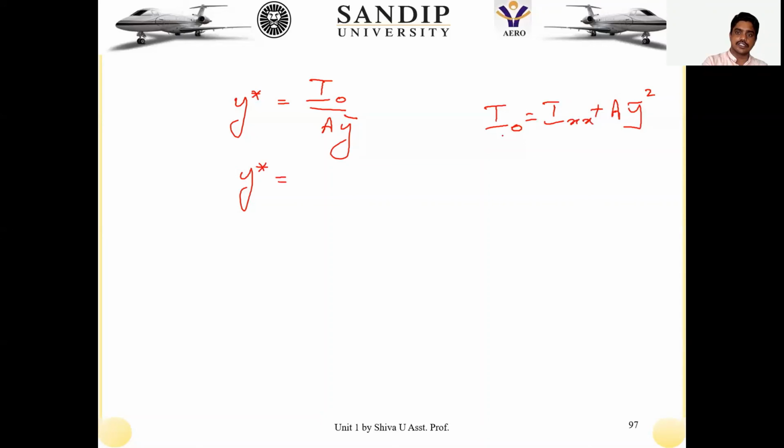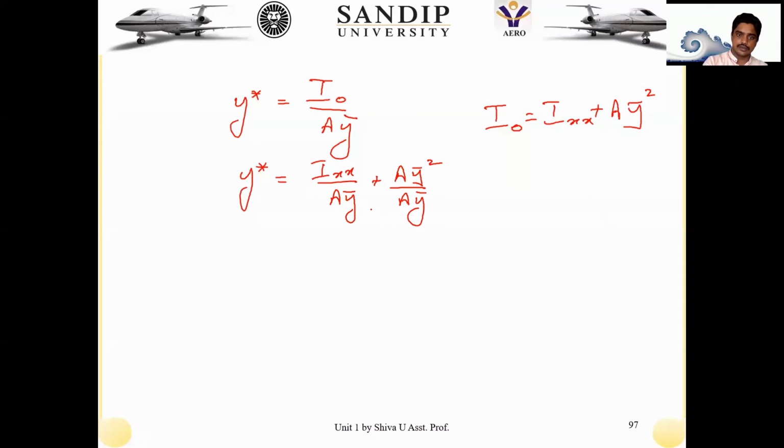So let me substitute that equation from the parallel axis theorem, utilizing this moment of inertia. Substituting that in this equation, that is Ixx by a y bar plus a y bar square by a y bar.